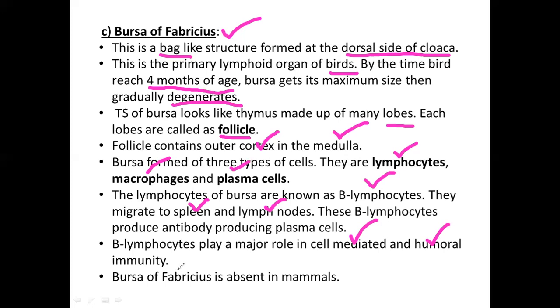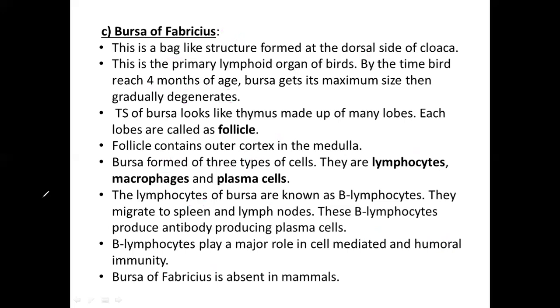This bursa of Fabricius is present only in aves, that is birds. It is absent in mammals. Then this is about the bursa of Fabricius. It is similar to bone marrow: it helps in B lymphocyte maturation and provides both cell mediated and humoral function. But in structure, it is much similar to the thymus. It will have cortex and medulla, and it will have globules.